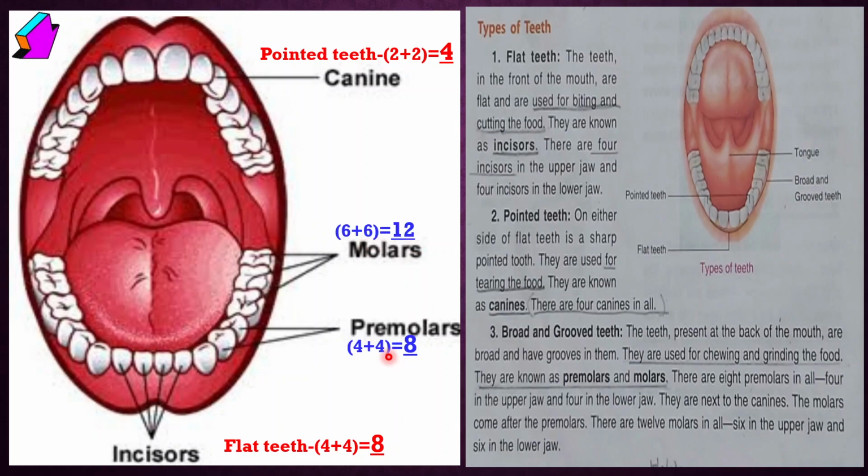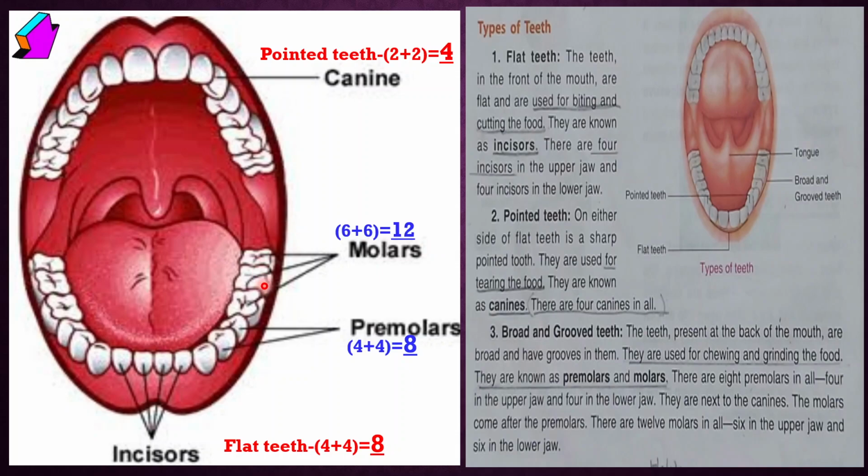Okay, now premolar, how many? See, count 1, 2 here on the lower side and 1, 2 here, 4. Okay, 2 plus 2, 4 lower side, and 2 plus 2 upper side means 4. So 4 plus 4, 8. So total, now count it, 4 plus 12, 16, and 8 plus 8, 16, means 16 plus 16, total number of permanent teeth are 32.